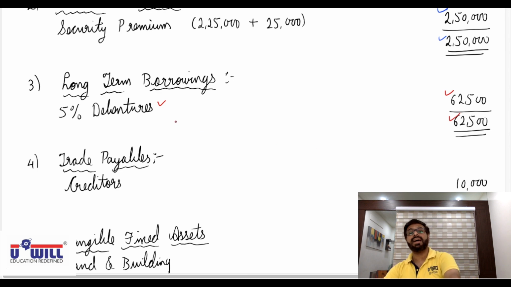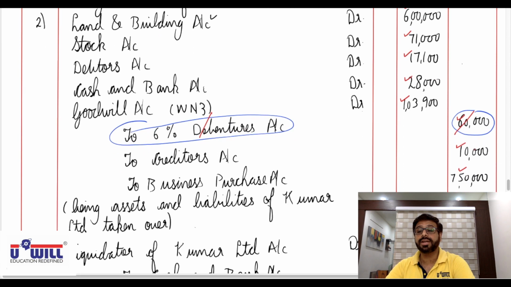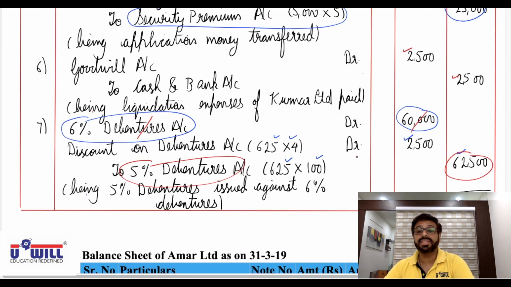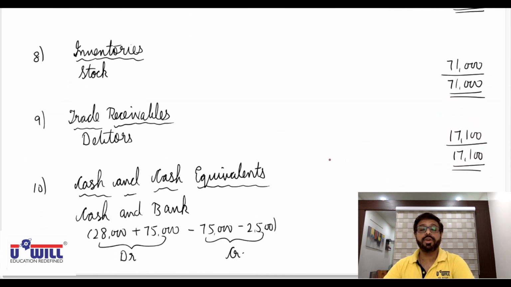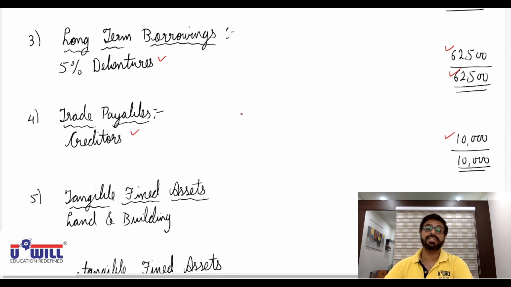Then in current liabilities, short-term borrowings we don't have. Trade payables, creditors you get from second entry directly 10,000. Check it, everyone. Creditors 10,000. Then we don't have short-term provisions and we don't have other current liabilities. So straight away we go to assets.